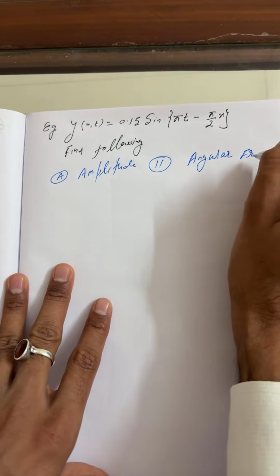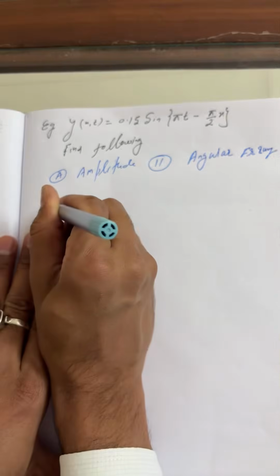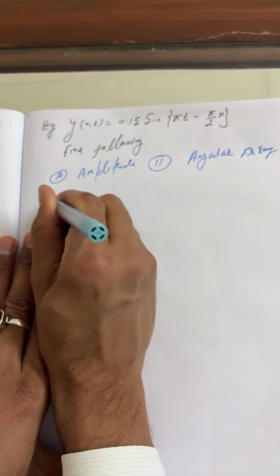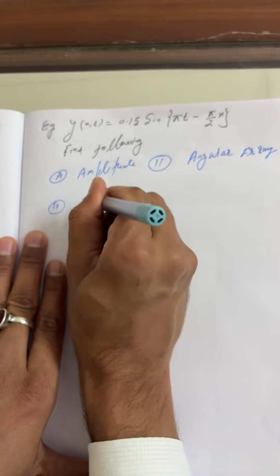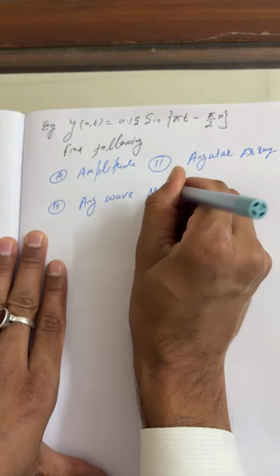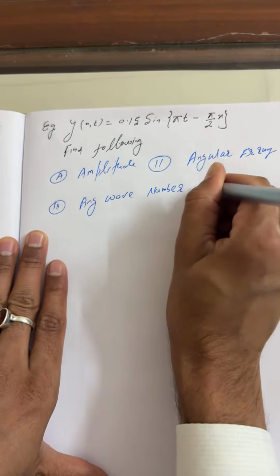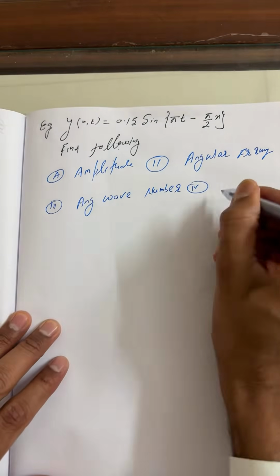Third, angular wave number. Fourth, speed of wave.